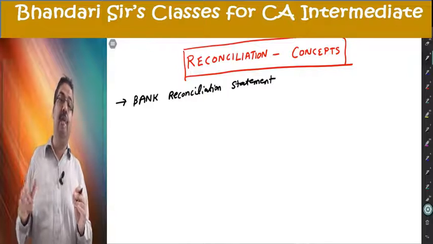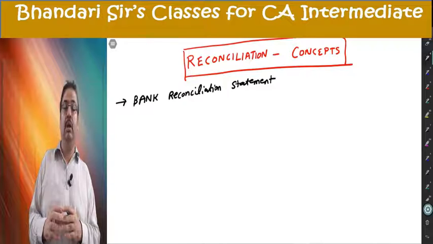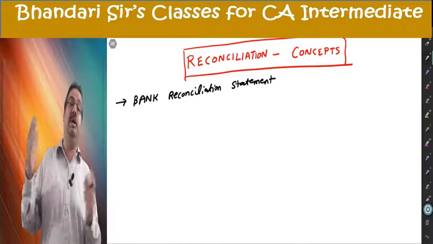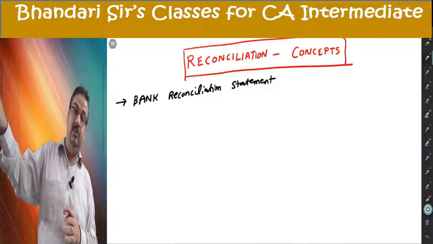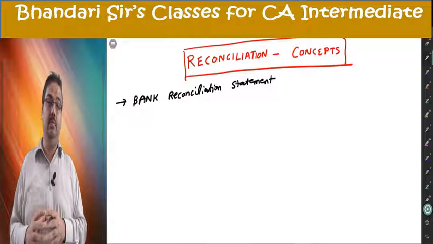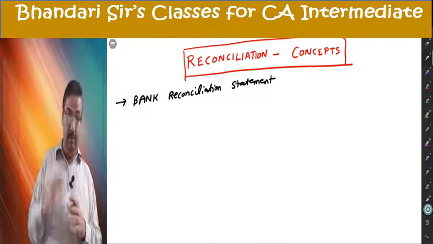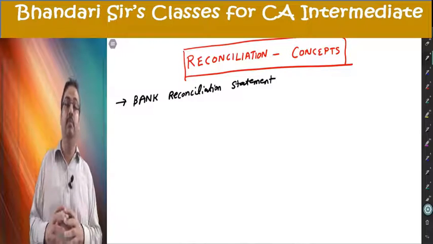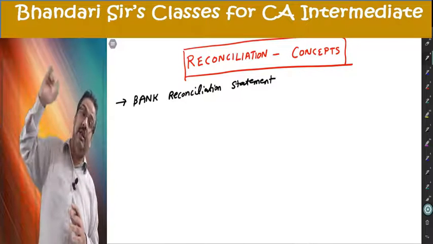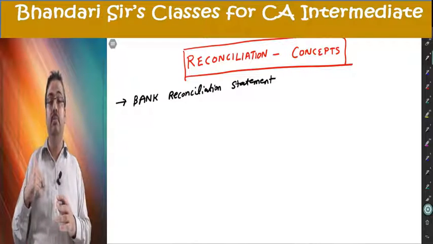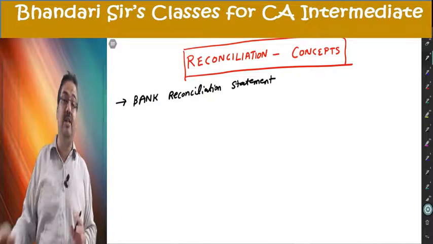Like I deposited a check, they are yet to credit. There was a check issued but not presented. The bank people credited interest, but I did not put it in my books. Somehow my accountant did one wrong entry or recorded a wrong amount. The bank did some wrong entry, somebody else's account entry they put in my account. Maybe withdrawal, maybe deposit, whatever. So I find the differences.